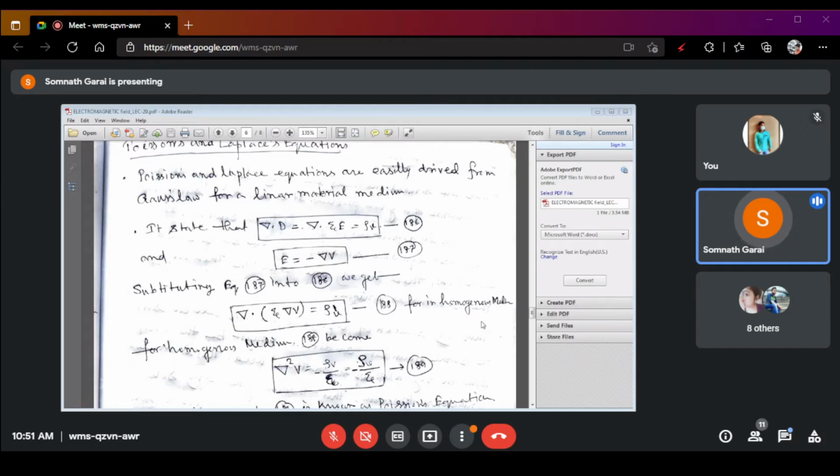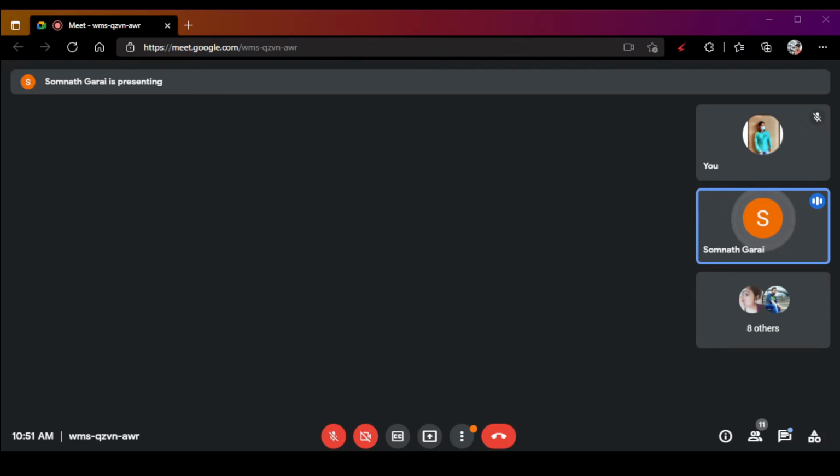Another Maxwell equation we have already proved earlier is E is equal to minus del V. It is already proved. Now, the earlier equation we can express as 186.